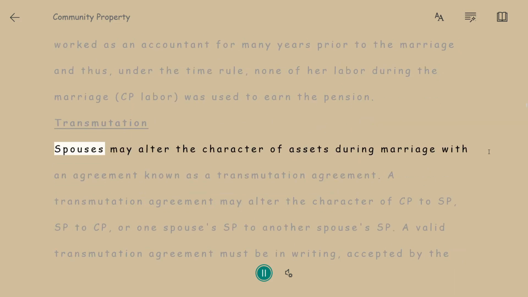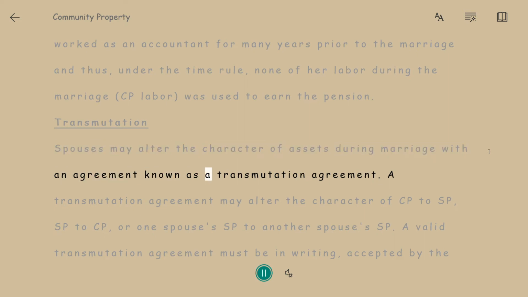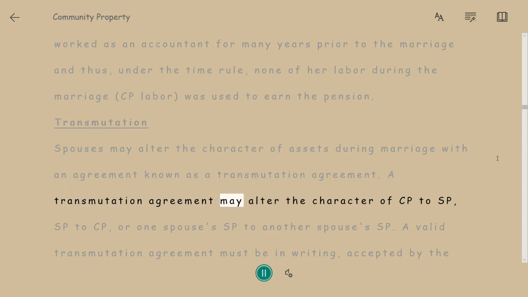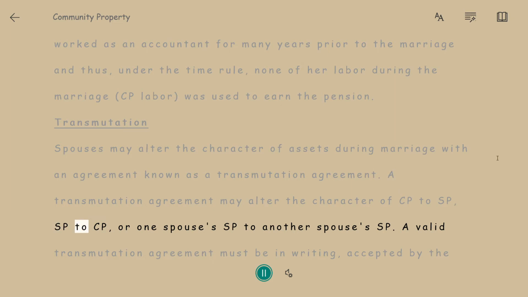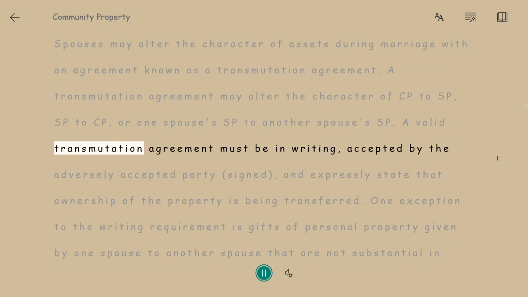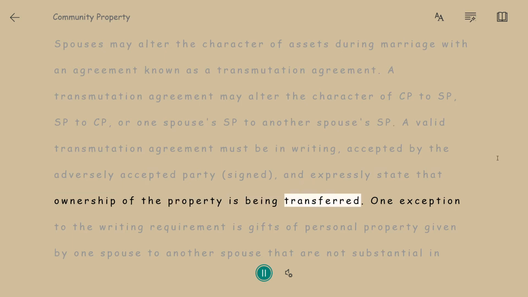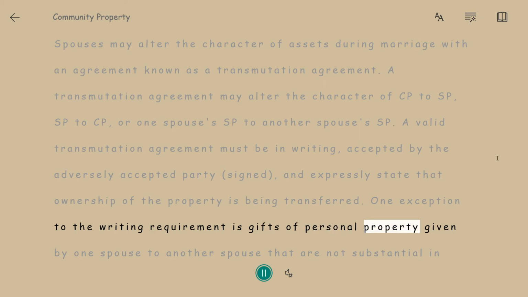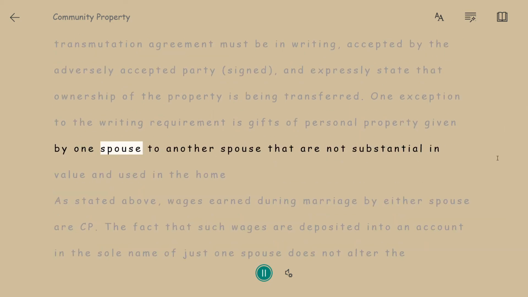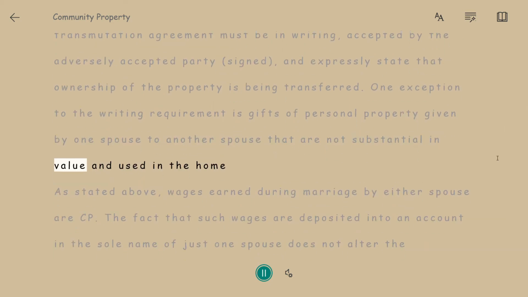Transmutation. Spouses may alter the character of assets during marriage with an agreement known as a transmutation agreement. A transmutation agreement may alter the character of CP to SP, SP to CP, or one spouse's SP to another spouse's SP. A valid transmutation agreement must be in writing, accepted by the adversely affected party, signed, and expressly state that ownership of the property is being transferred. One exception to the writing requirement is gifts of personal property given by one spouse to another spouse that are not substantial in value and used in the home.